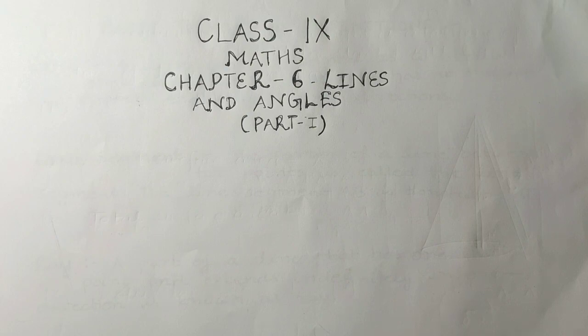Students, till now we have completed our 5 chapters and today we are going to start chapter 6, that is lines and angles. In the previous chapter, that is Euclid's geometry, we have studied some basic terms of geometry like point, line, plane, etc. Here also we will study some basic terms of geometry like line, segment, ray, angle, types of angles, and some basic concepts based upon these terms.